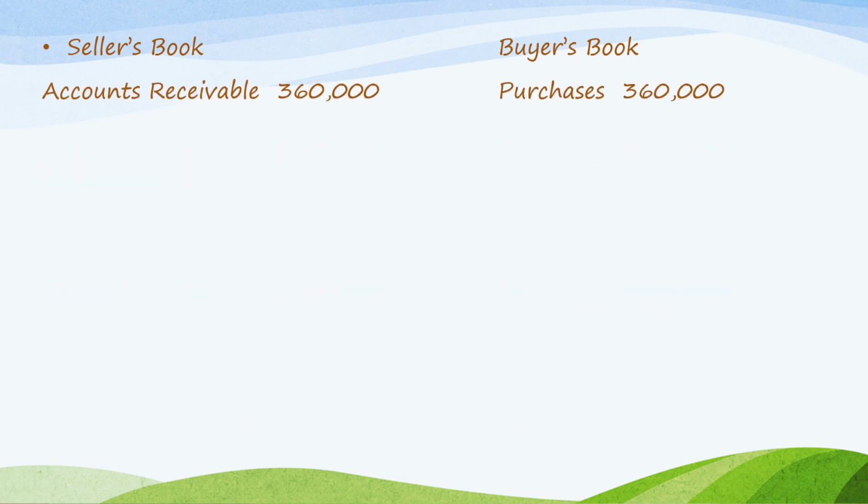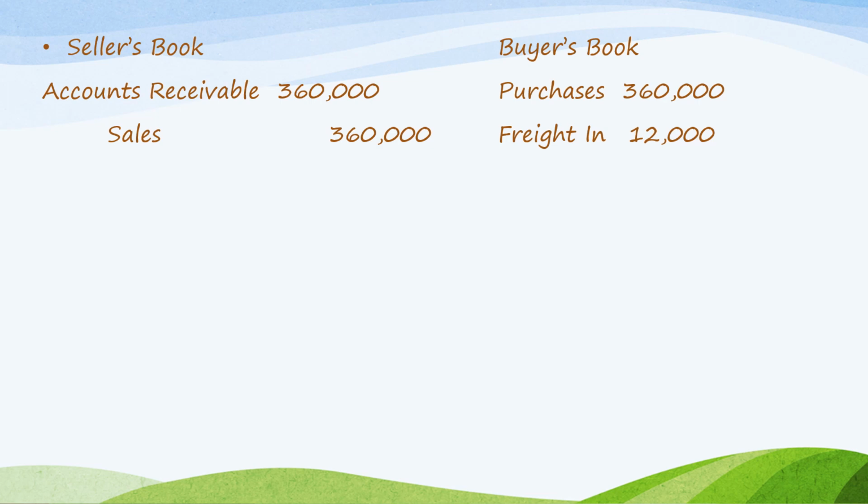So the entries on the seller's book and the buyer's book. Since this is FOB shipping point, the seller will not record freight out. It is the buyer who will record freight in. So on the seller, debit accounts receivable 360,000 and credit sales 360,000. So it will not record cash because it did not pay for the freight, and it will not record also freight out because it is not FOB destination.